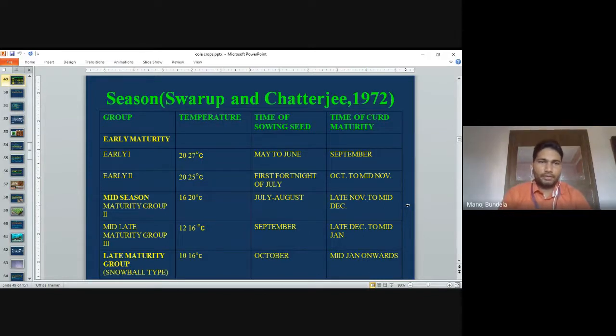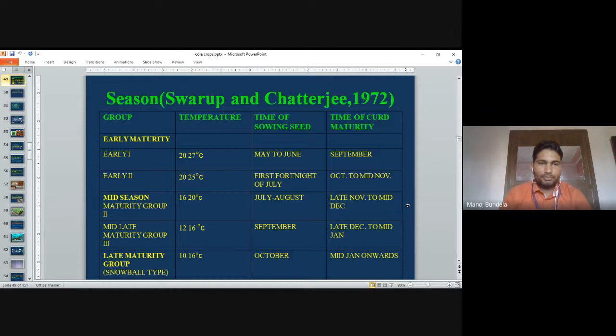Season of planting. For early maturity varieties, early one, the temperature is 20 to 27 degrees centigrade. The time of sowing is May to June, and time of curd maturity is September. Early two, 20 to 25 degrees centigrade temperature, first fortnight of July is the time of sowing, and October to mid-November we go for harvesting.